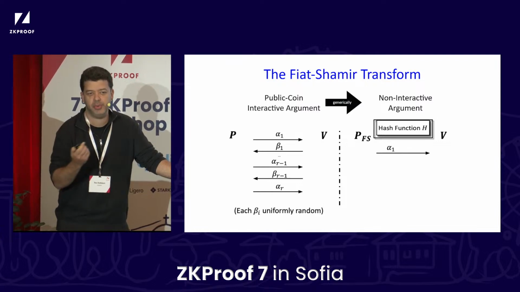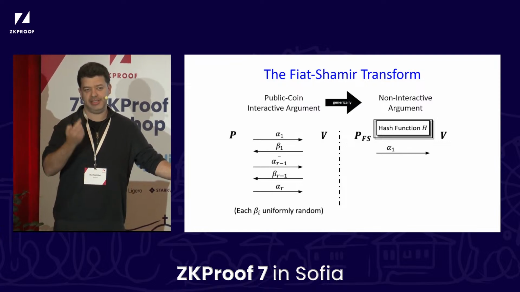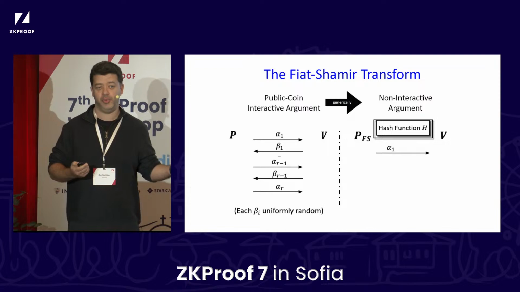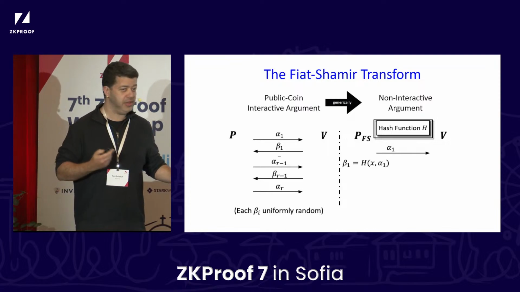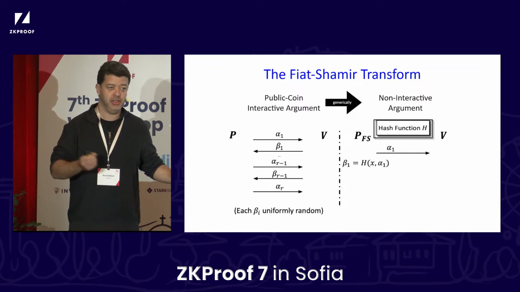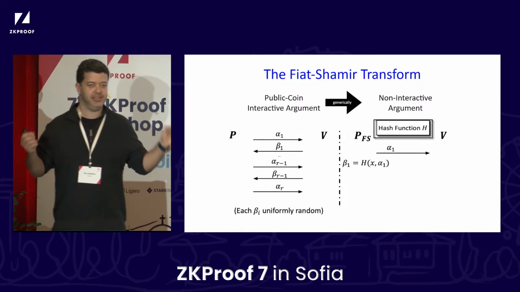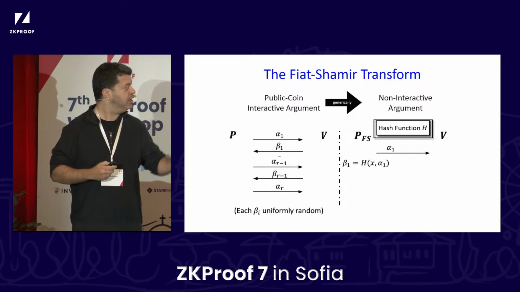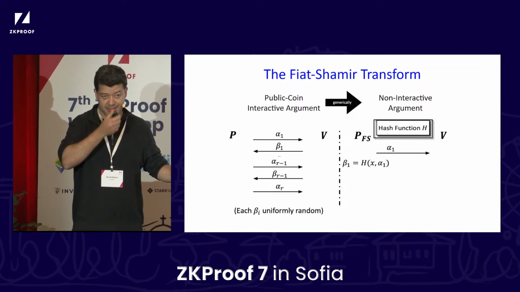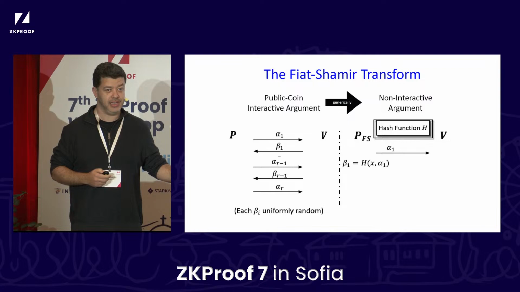Now it's supposed to wait for the message from the verifier. But we don't want interaction, so it cannot wait for it. Instead, we'll derive this message by hashing the prover's message, alpha1. And we'll basically hash everything else that we can. So x is some statement on which we're proving correctness. So we also include x in the hash.